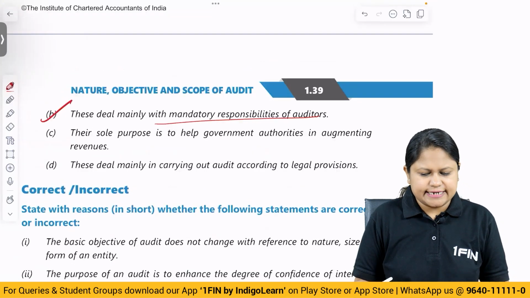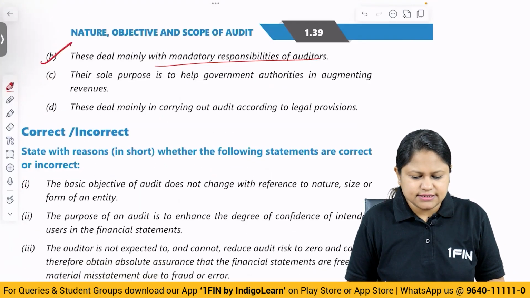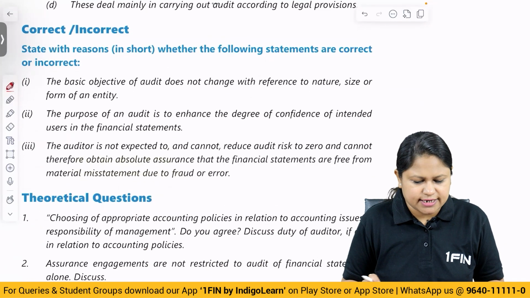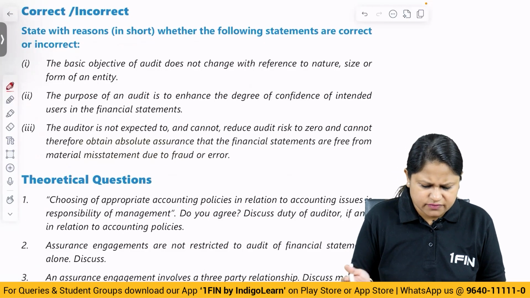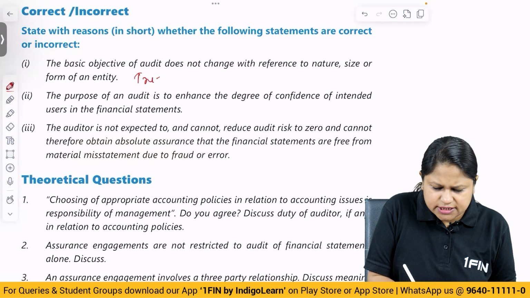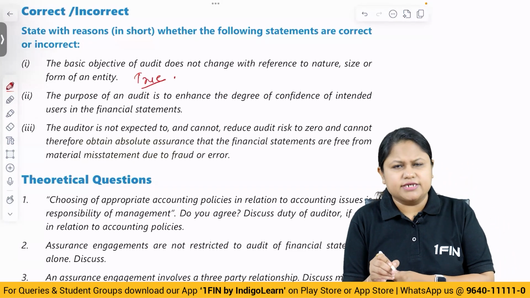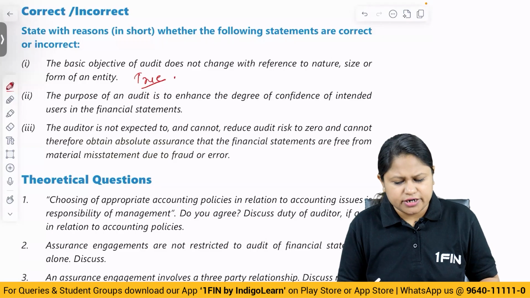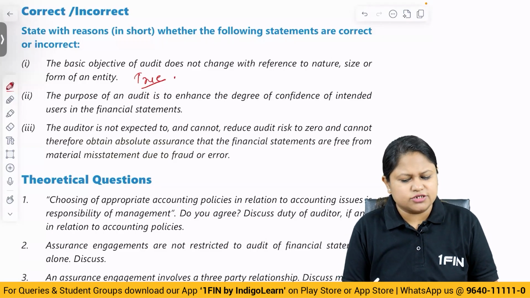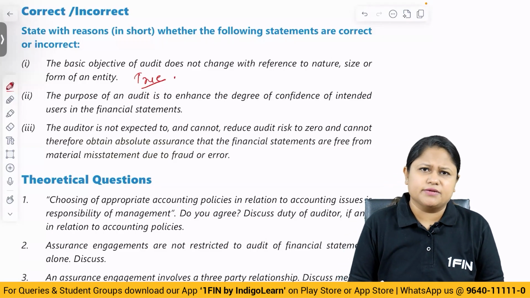Okay. Then moving on, correct, incorrect. State with reasons, in short, whether the following statements are correct or incorrect. The basic objective of the audit does not change with reference to nature, size or form of an entity. Obviously correct. Basic objective is to obtain reasonable assurance. Now reasonable assurance is going to be a high level of assurance. So the way in which you perform the audit will definitely depend upon the nature, size or form. But will the objective definitely remain the same? Yes.